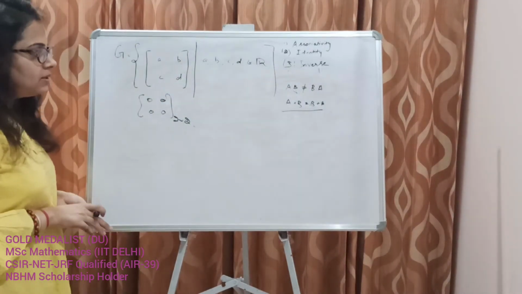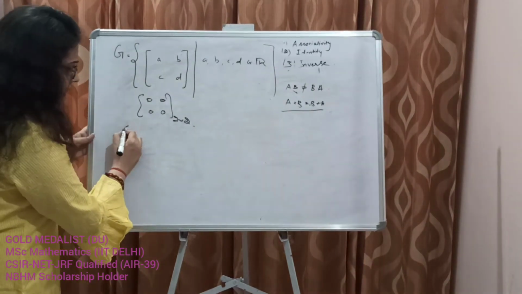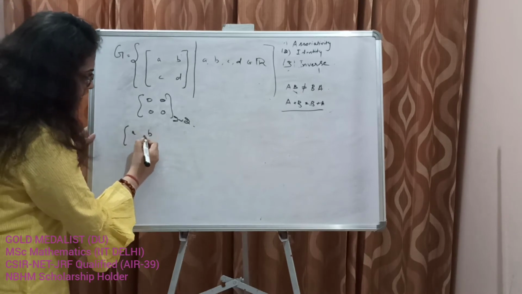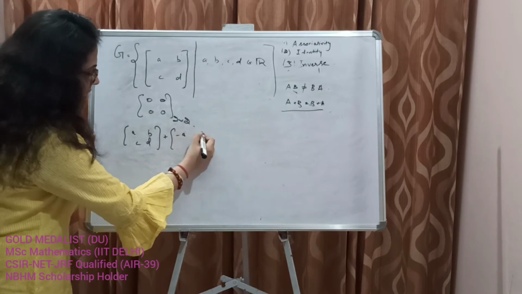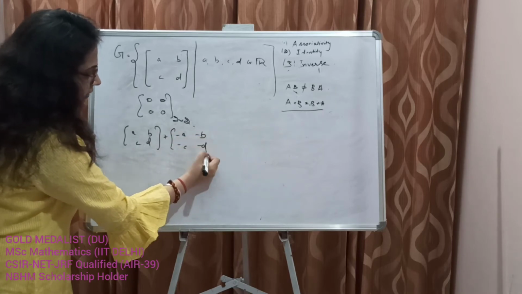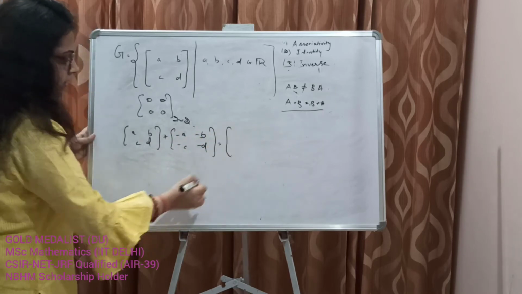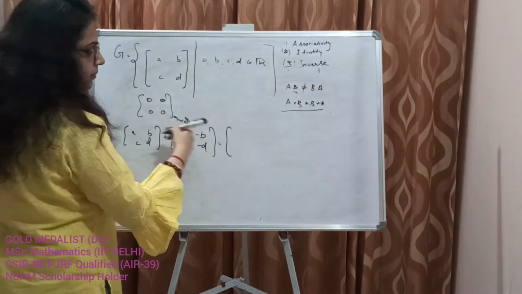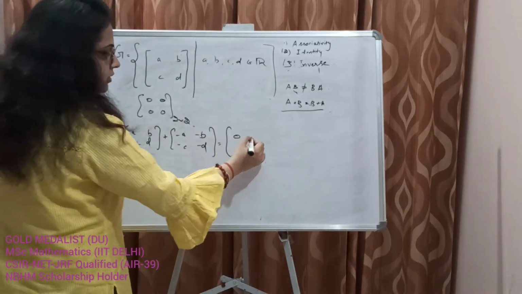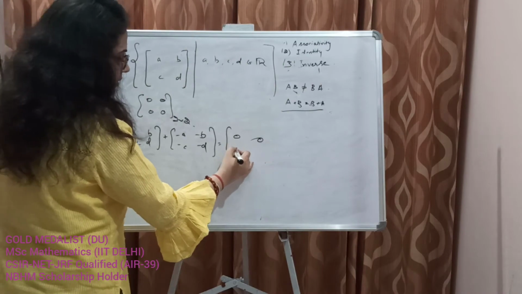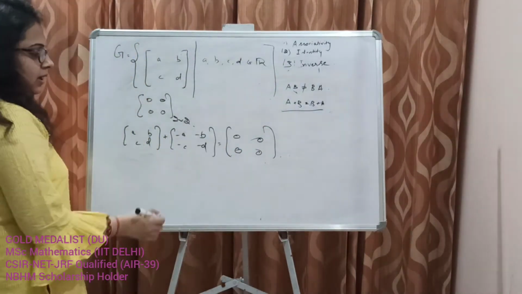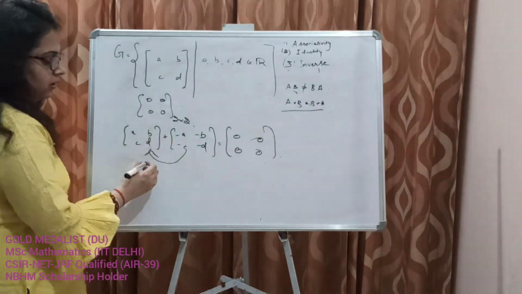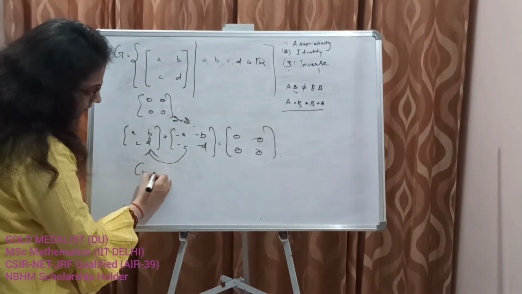Then the inverse: I have a matrix a b c d. What if I write minus a, minus b, minus c, minus d? What is the result? a plus minus a is 0, b plus minus b is 0, c plus minus c is 0, and d plus minus d is 0. So I get the identity element, and this is obviously commutative also.